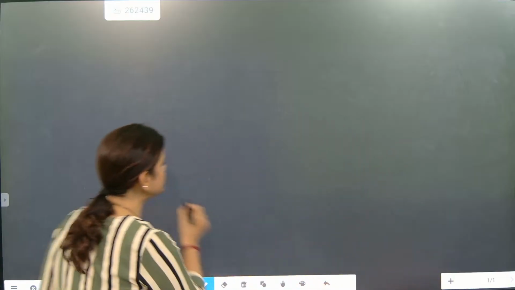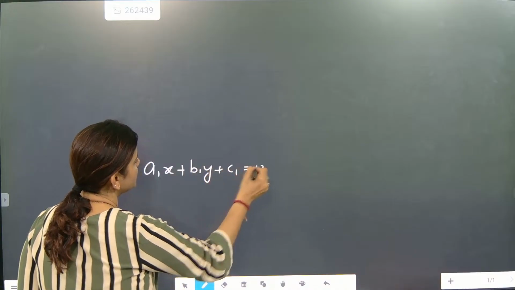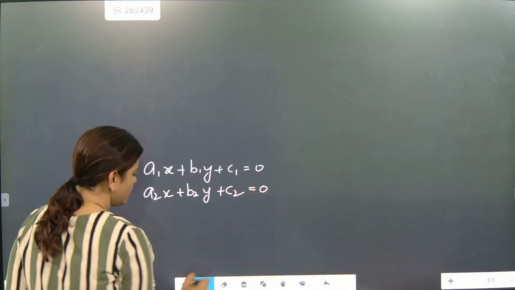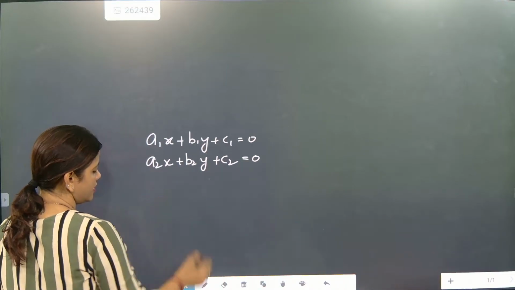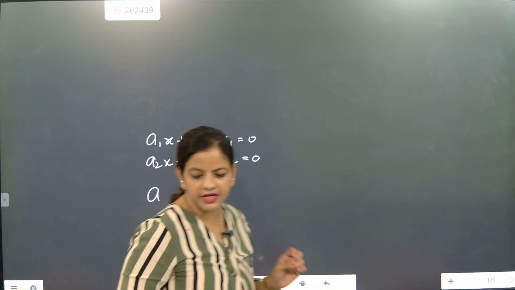Get ready for that. Now look here. Consider A1x plus B1y plus C1 equal to 0 and A2x plus B2y plus C2 equal to 0. For a unique solution, what will be there? Consistent will be of two types.